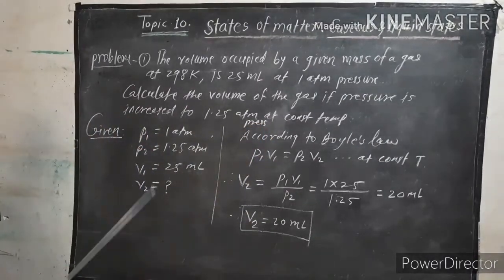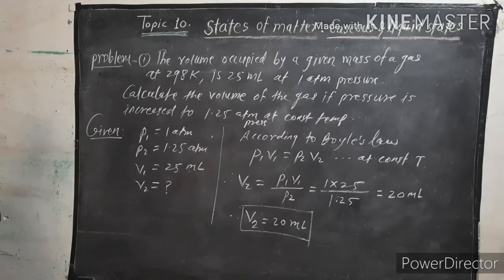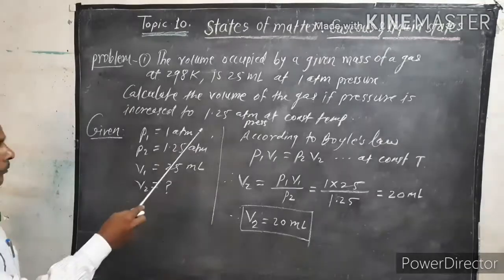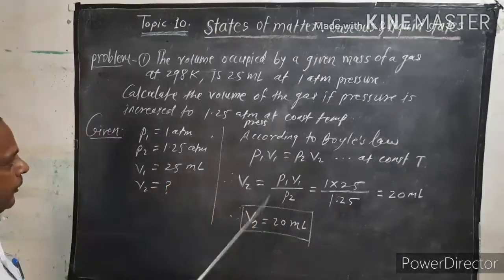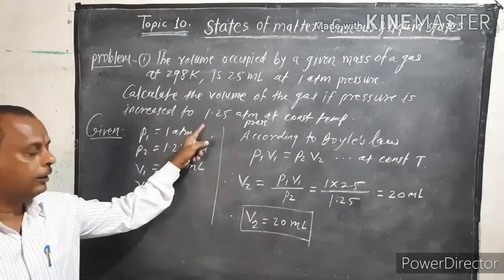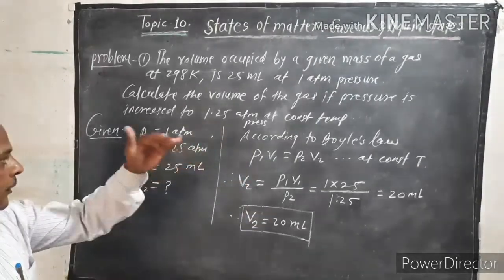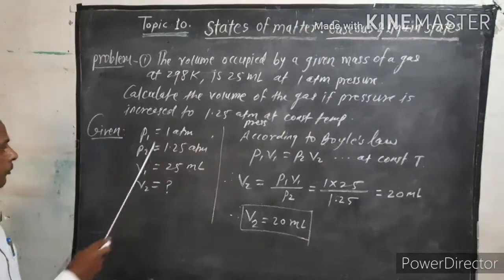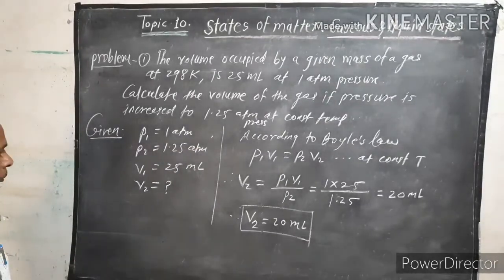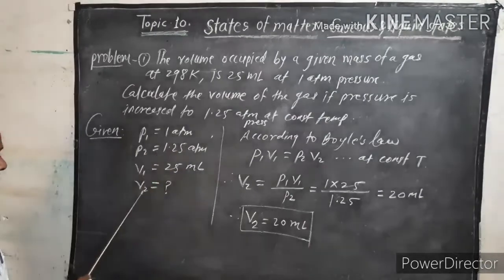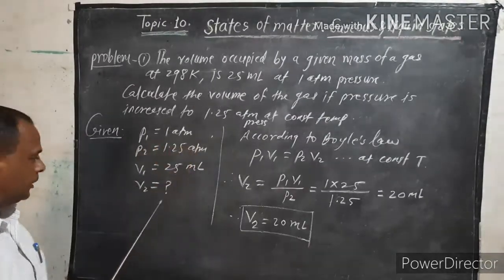Now, what is given in this problem? The first pressure is 1 atmospheric pressure. Then the second stage pressure is increased. So P1 is equal to 1 atmosphere, P2 is equal to 1.25, and V1 in the first stage is 25 ml, and you have to calculate V2 in the second stage.